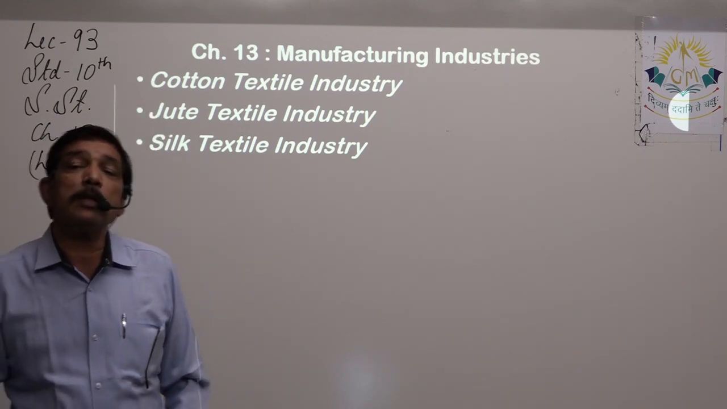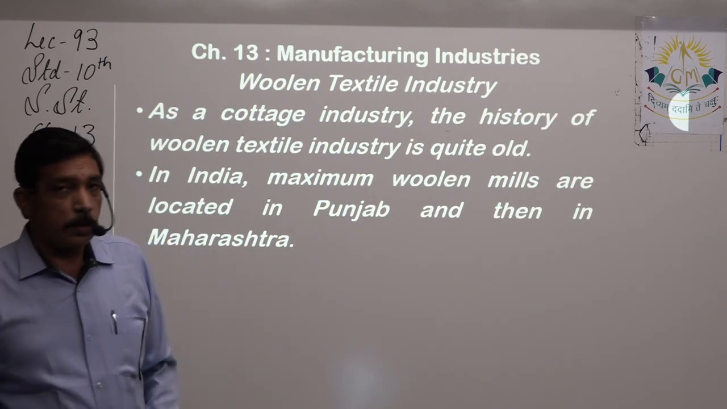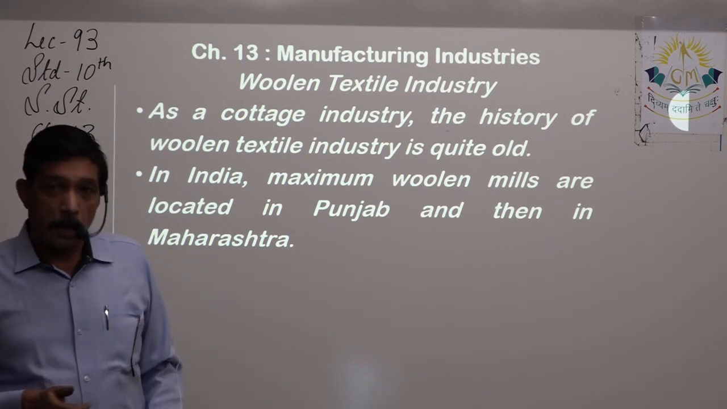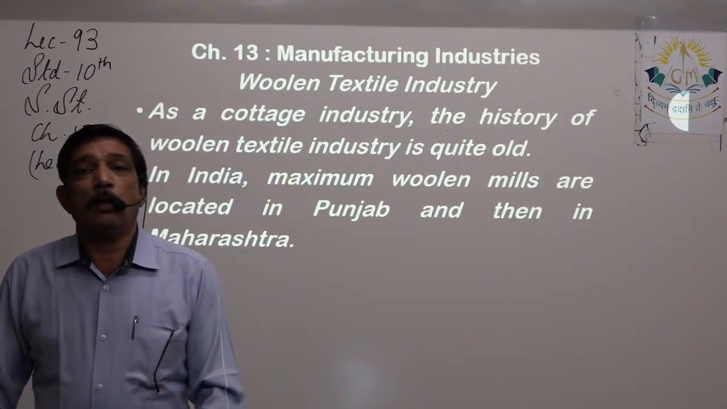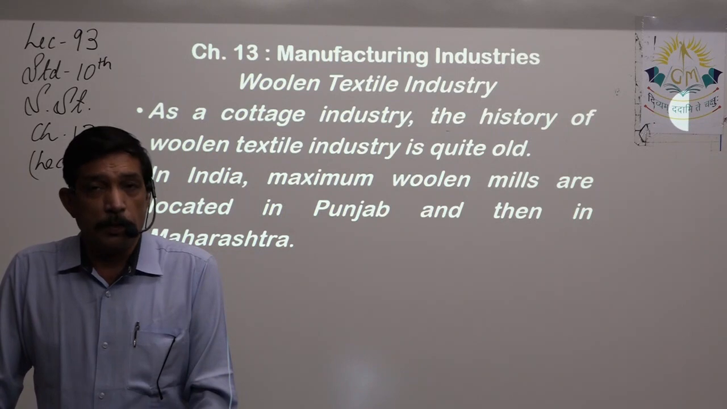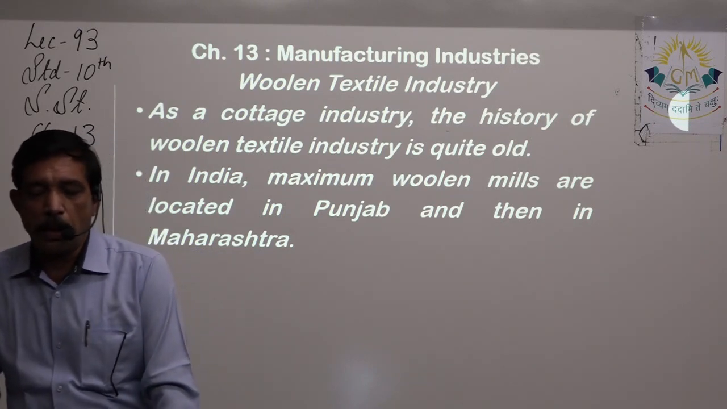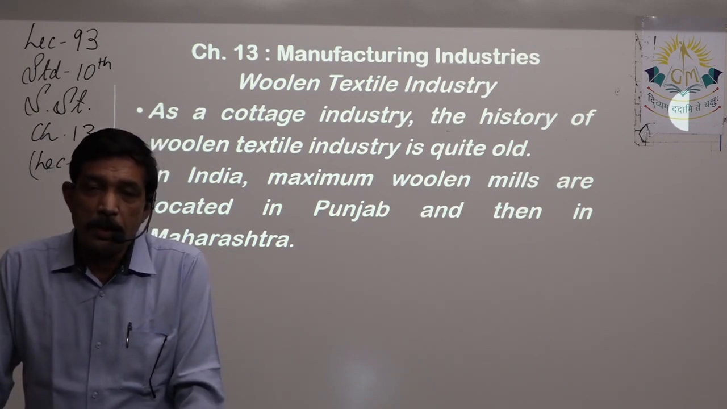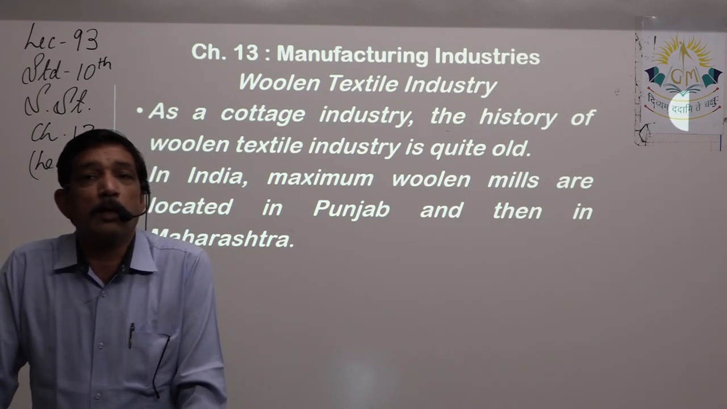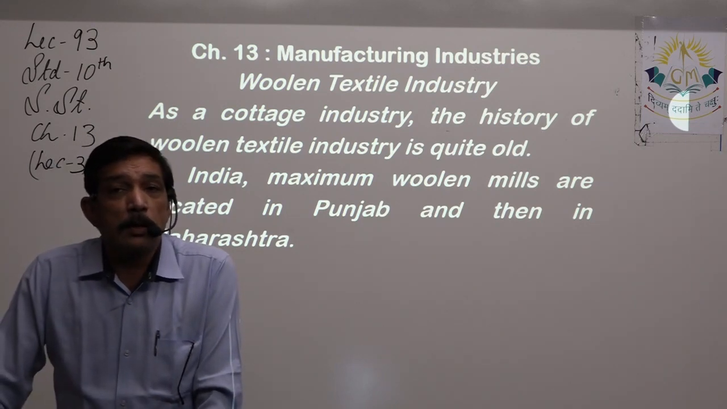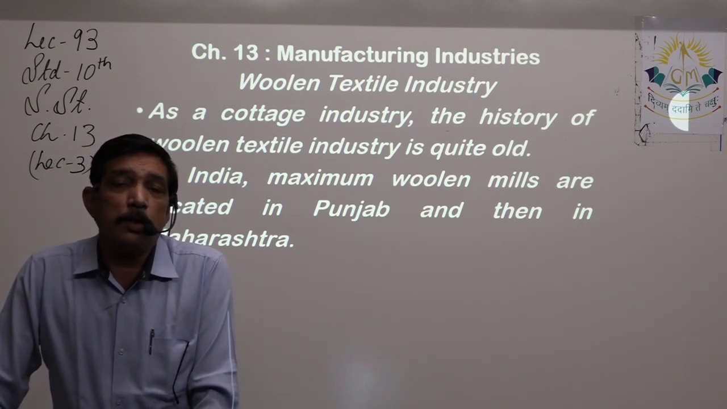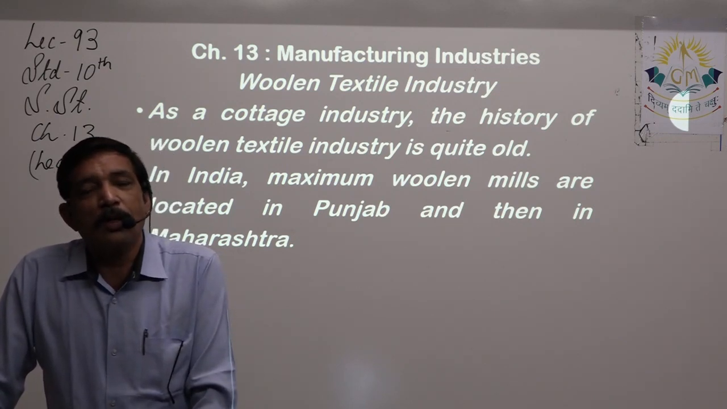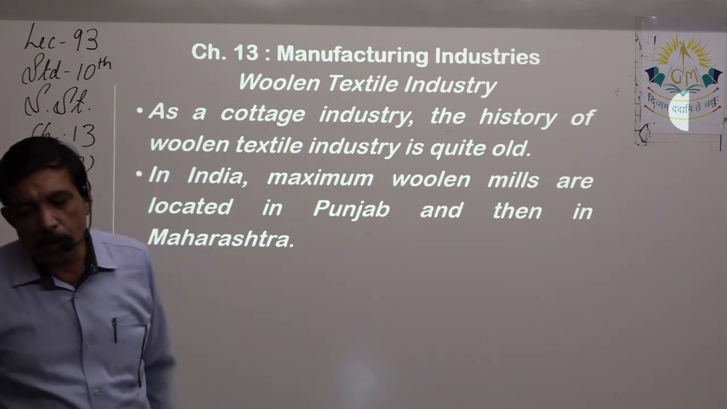Now, let us go ahead with the agro-based industry. Still more is to come. Now we start with today's lecture. The woolen textile industry is the next one. Wool we get from sheep. As a cottage industry, the history of the woolen textile industry is very, very old. The cold season has started now and we need warm clothes, usually made out of wool. Even 5,000 years ago it was cold and people wore warm clothes. So it's quite an old industry.